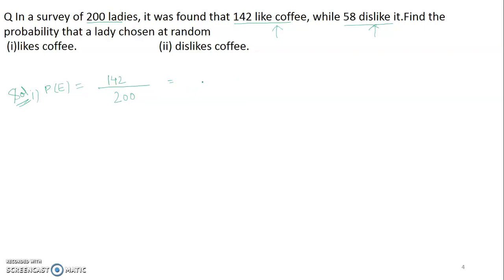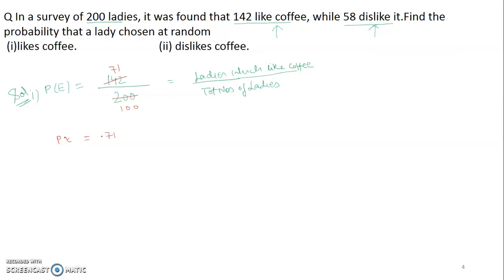For the second part, you can simply write the total number of ladies. Numerator, what is the favorable outcome? Ladies which like coffee. Event can be anything, students. I have been telling this from the beginning. So this is 142 by 200, and we can solve this. Let me change the ink. 2 7s are 14, 2 1s are 2, 2 0 0. So 71 by 100 is equal to 0.71.